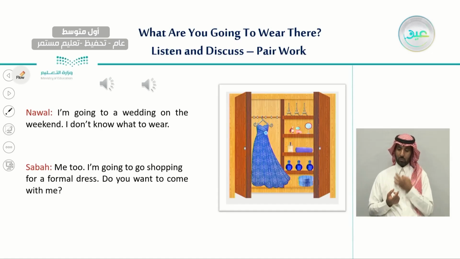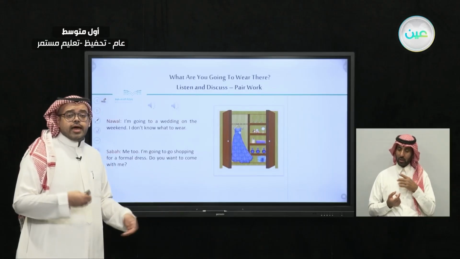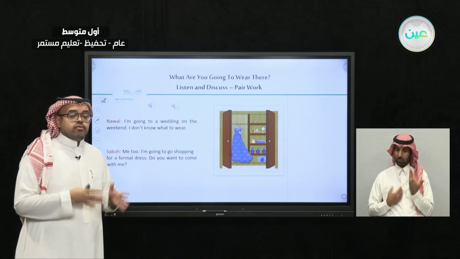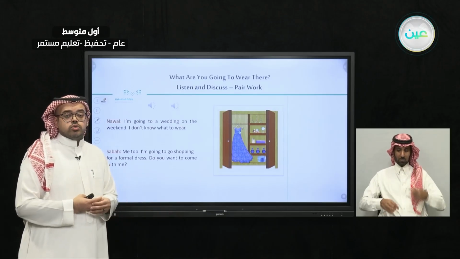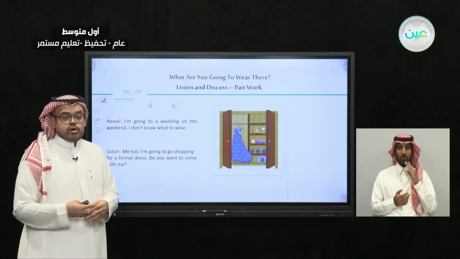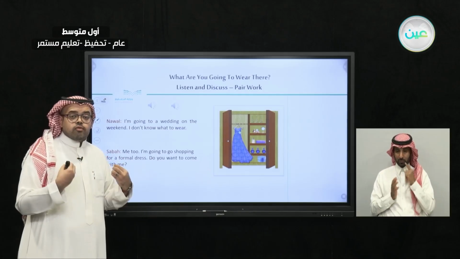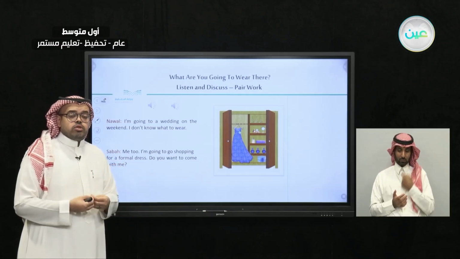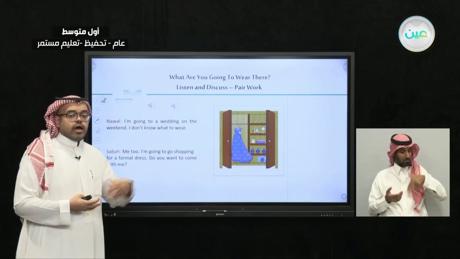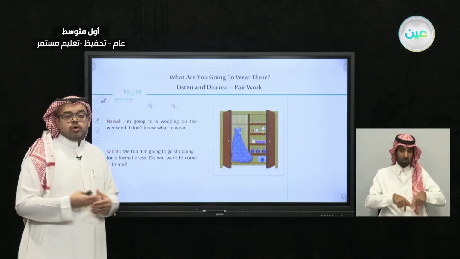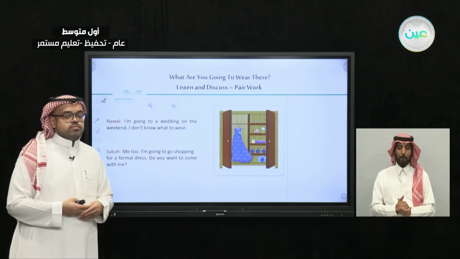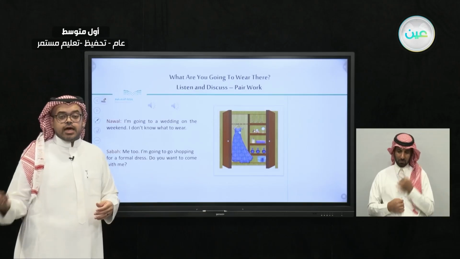What do you mean by casual clothing and formal clothing? Formal is the kind of clothes that we wear when we go to an occasion, maybe a marriage or a ceremony or a graduation. We need to wear formal clothes. And casual is the kind of clothes that we wear when we hang out with our friends, go on a picnic, or go shopping. This is the difference between formal and casual clothes.